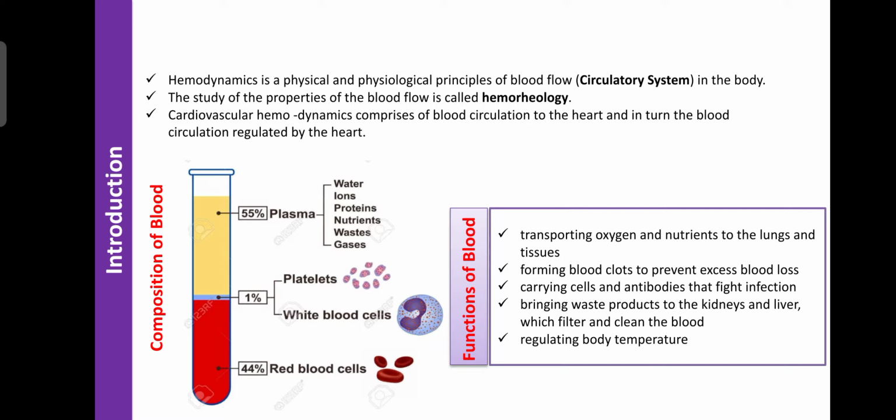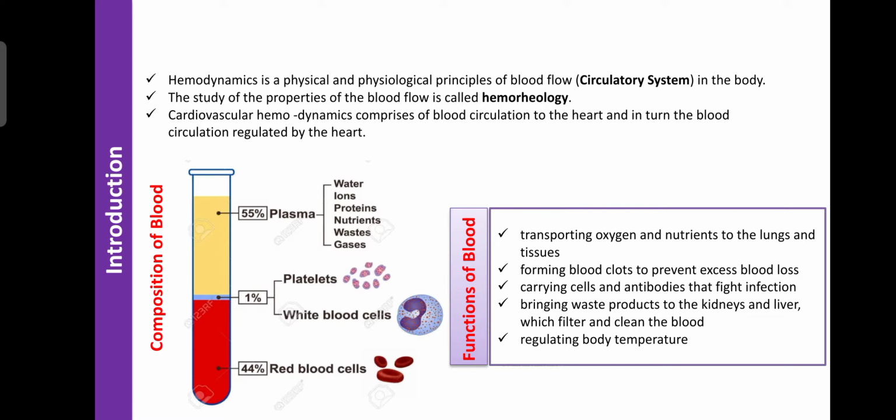Here, the study of the flow properties of the blood within the body is known as hemodynamics, and the study of the properties of blood itself is called hemorheology. How the blood is transported, where to where it is transported, and what factors or pressures regulate the flow of blood is helpful for detecting the risk factors for serious disorders.